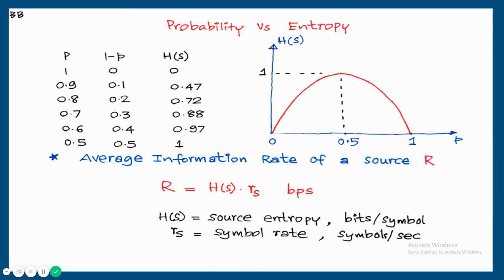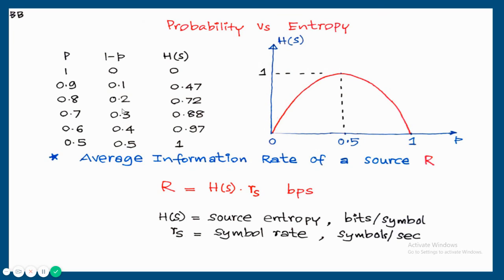This shows probability versus entropy. For getting this graph, I just took 6 cases. Probability 1, so second probability 0. There are only 2 symbols. Total probability is always 1. Then 0.9, 0.1, 0.8, 0.2, 0.7, 0.3, 0.6, 0.4 and 0.5, 0.5. If one message is occurring with a probability 1 and the remaining messages are not occurring, entropy is always 0. If 2 messages are equally likely, entropy will be maximum. That is, 2 messages means log of 2 to the base 2, that will be 1.